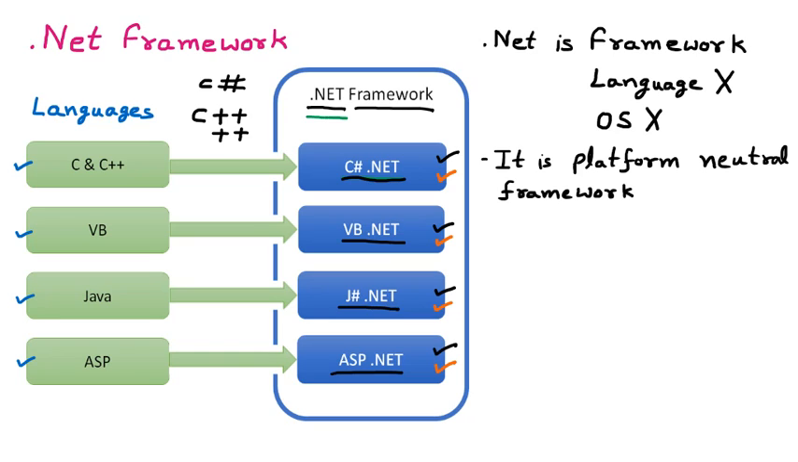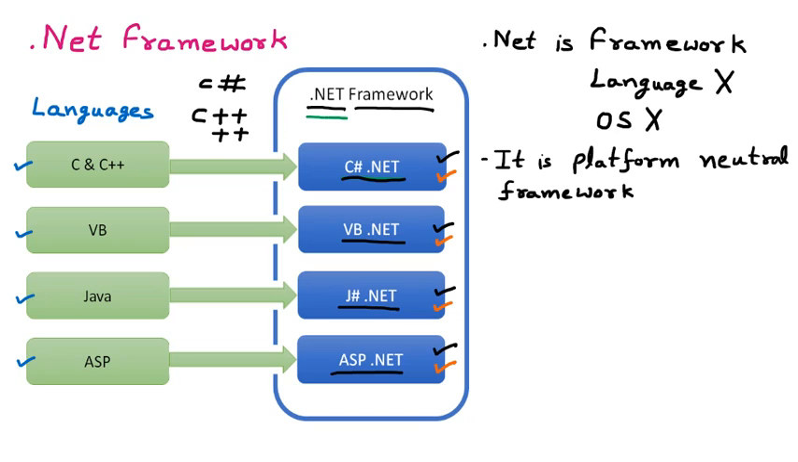So .NET says that I am neutral to everybody. I am not just giving priority to Java, or maybe giving priority to VB. No. Anybody who has knowledge of any of the languages can work with me. That's why .NET says that I am platform neutral. That means I am language neutral. It means any language can work with me. So this is the very first line about .NET.